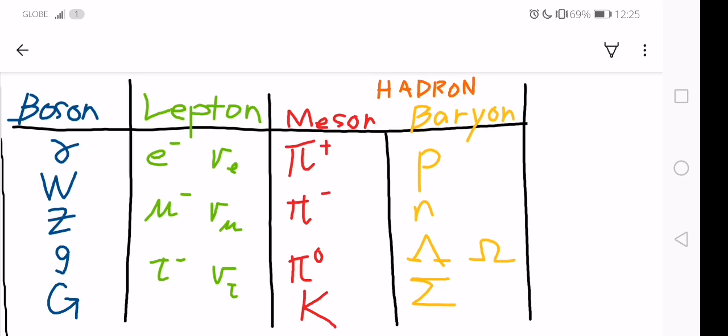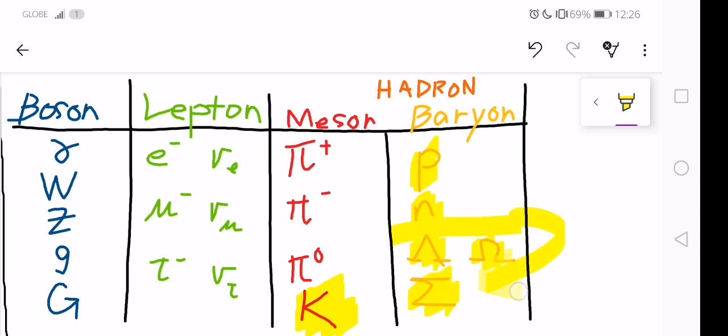For hadrons, we have the mesons, which are the pion plus, pion minus, pion not, and let's introduce another particle, which is the kaons. So we will be encountering kaons in the next discussions. So for baryons, we have encountered protons, neutrons, the lambda, the omega, and the sigma particles. So these 3 particles will be discussed further in the next lessons.